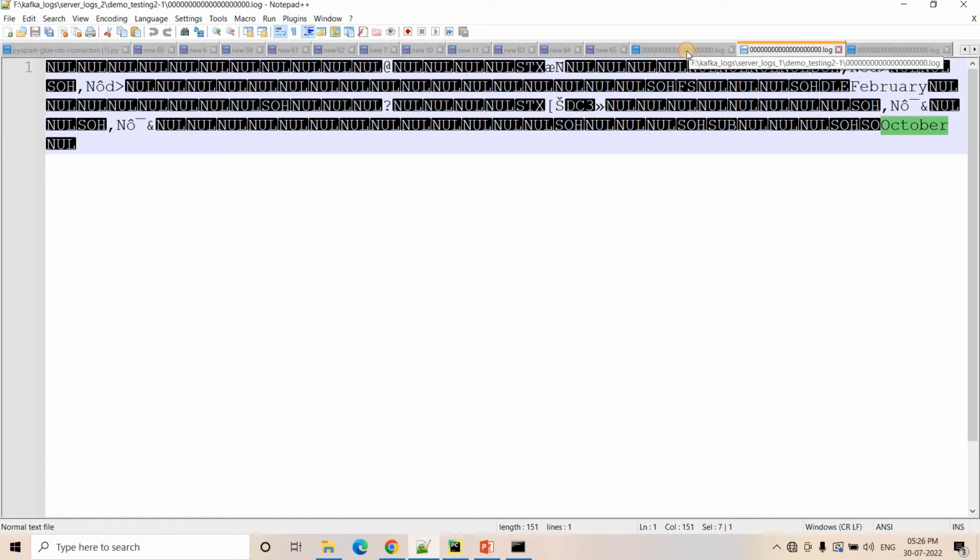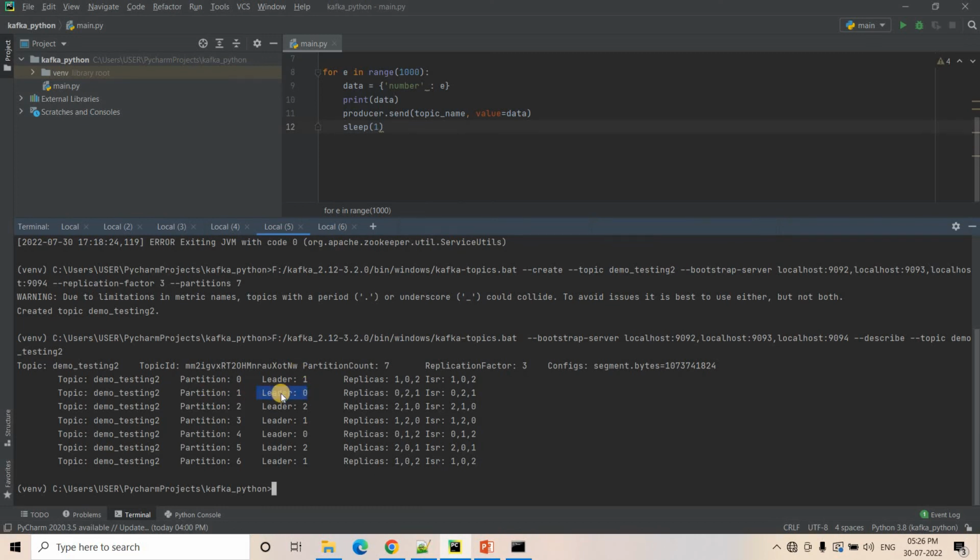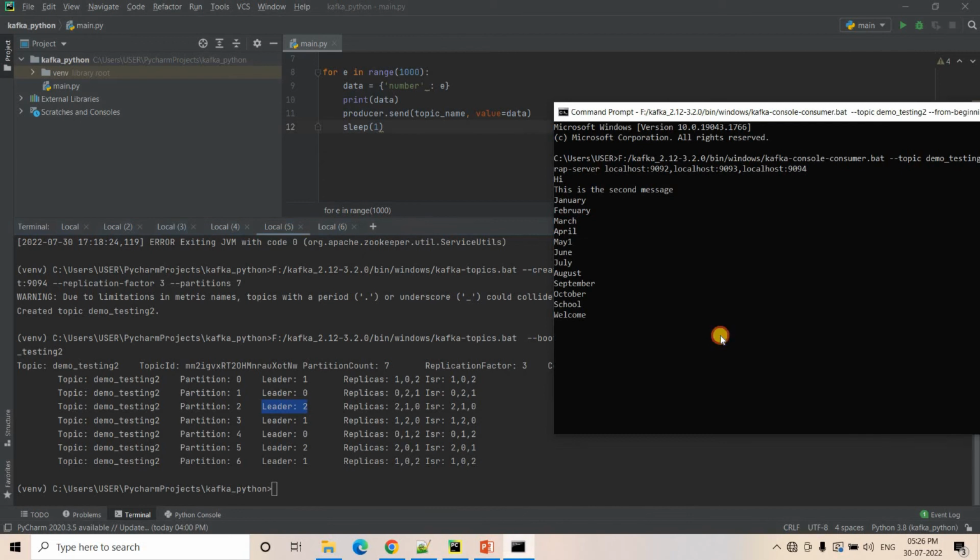So here all the replications store the same data, but for this particular partition, partition 1, the actual leader, or our main partition, is stored in our server 0, the first server. That's the simple concept. And you can check any other partitions like that. Replication data will be the same in different servers. The only thing is one particular server is the leader and the others are in-sync replicas. That's the only difference. Now I will stop my consumer.